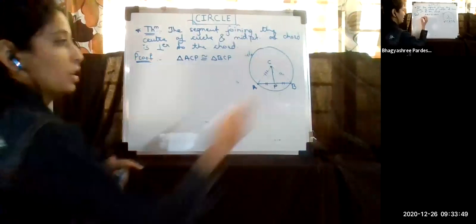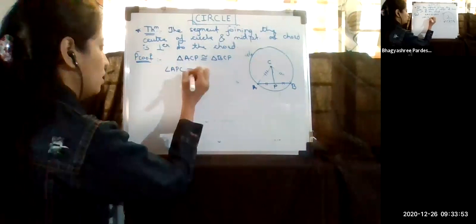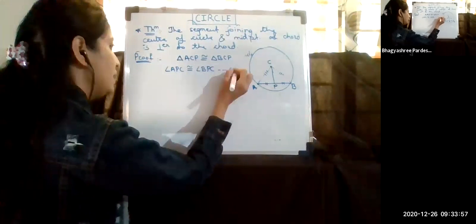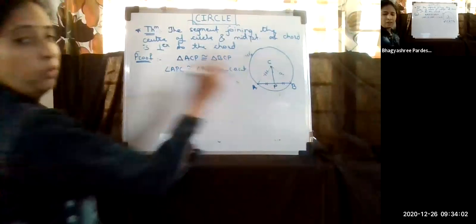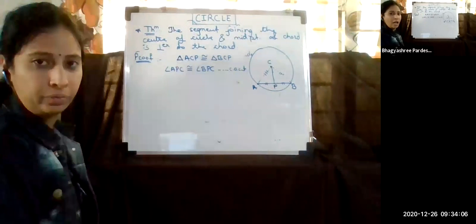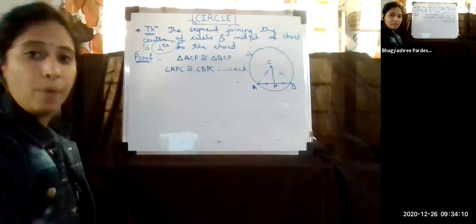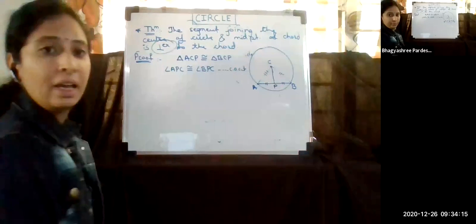So I can say that angle APC is congruent to angle BPC. How? By CACT, that is, corresponding angles of congruent triangles. But do I require the two angles to be equal? No. I have to show that they are perpendicular. Perpendicular means I have to show that the angle P is 90 degrees. So how to show this?